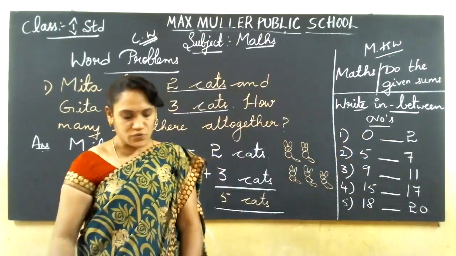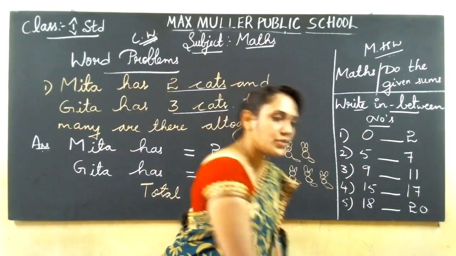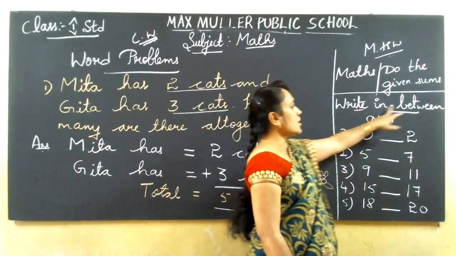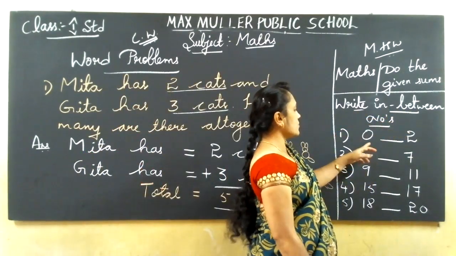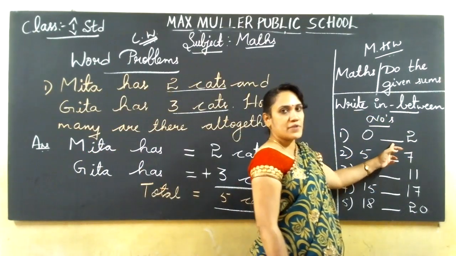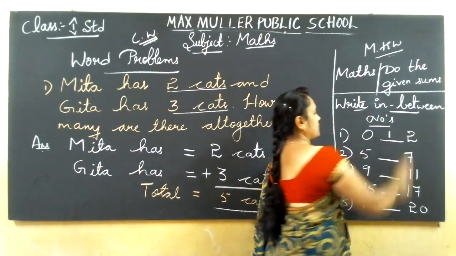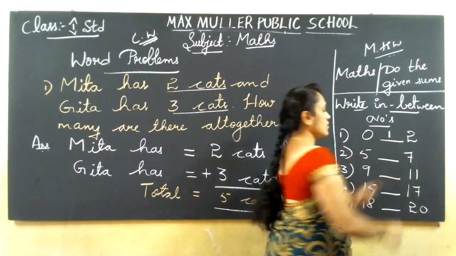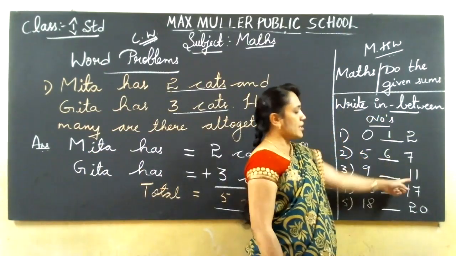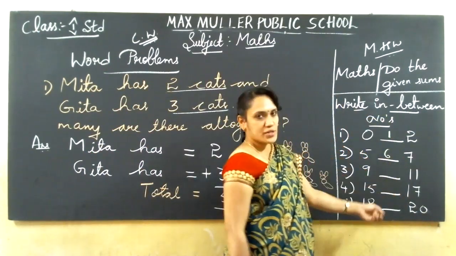So this is today's homework. You should write in the homework. How to do? Write in between numbers. How to do the sums? 0 and 2, between which number will come here? 1. 5 and 7, between 6. 9 and 11, between 10. You should write this. Okay.